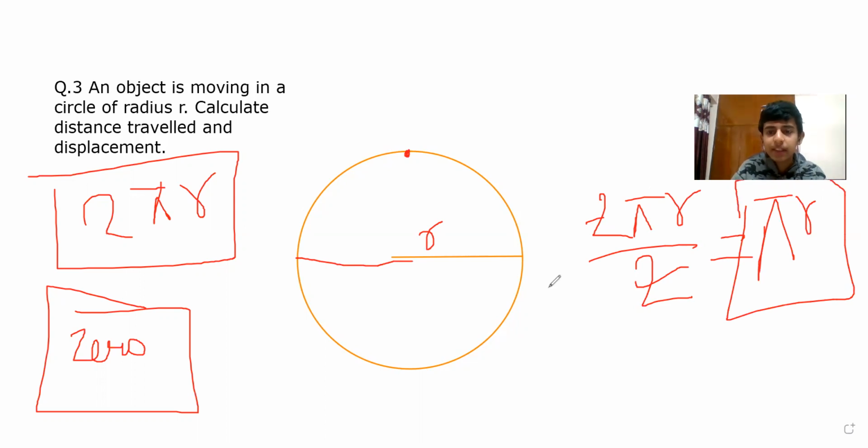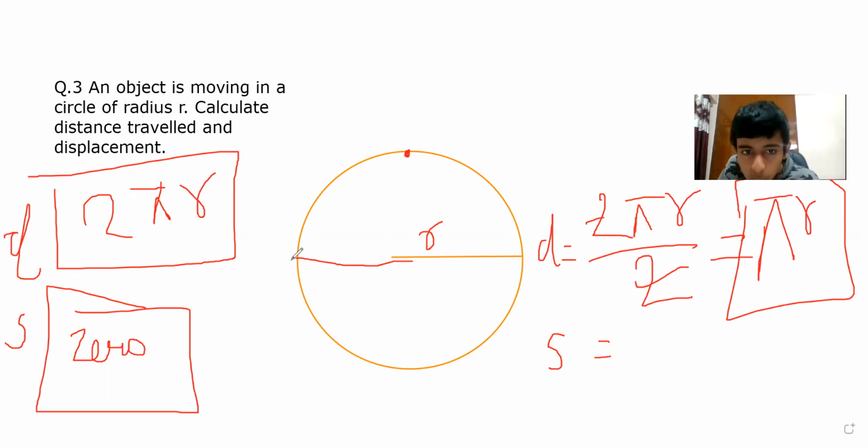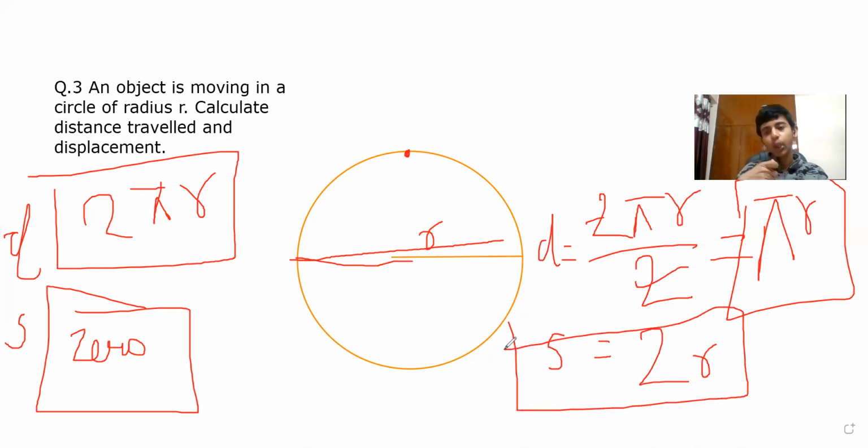And what about the displacement? This is the distance, and this is the displacement. What is going to be displacement here? This is r. That means the whole diameter is going to be the displacement. That is 2r. Diameter is 2r. The displacement is 2r. I hope this question is clear. This is one of the most frequent questions which is asked in your examination. So you should know. And mathematics should be clear to you, like circles and Pythagoras theorem, because really we use these in our real lives as well.